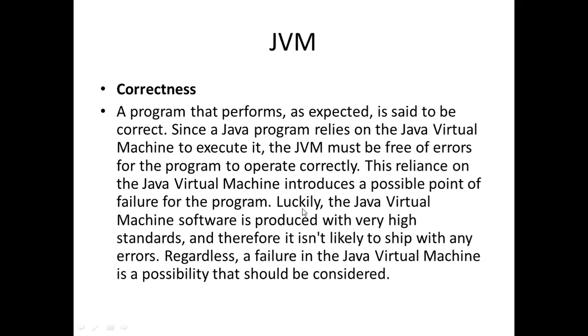Correctness. A program that performs as expected is said to be correct. Since a Java program relies on the Java virtual machine to execute it, JVM must be free of errors for the program to operate correctly. This reliance on the Java virtual machine introduces a possible point of failure for the program. Luckily, Java virtual machine software is produced with a high standard and therefore it is not likely to ship with any errors. Regardless, a failure in the Java virtual machine is a possibility that should be considered.